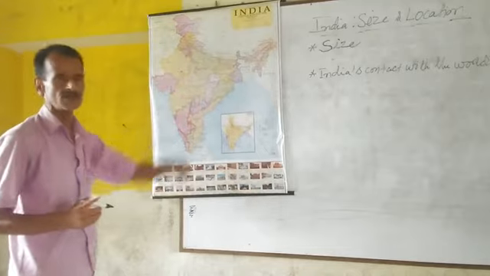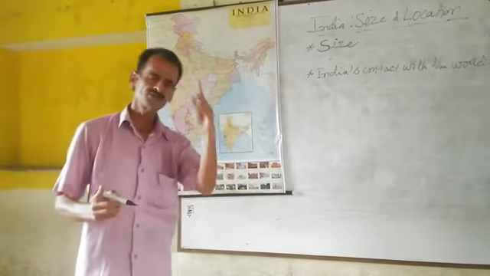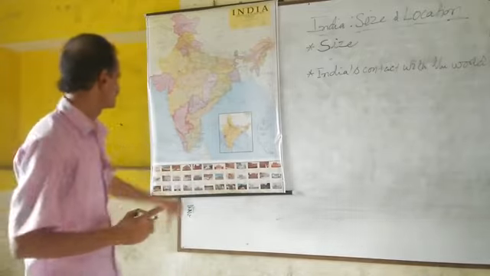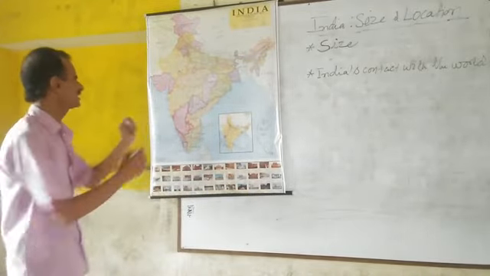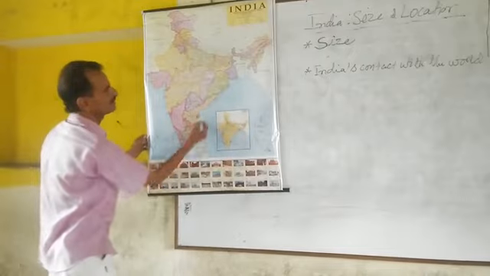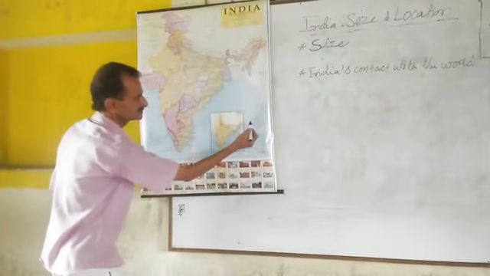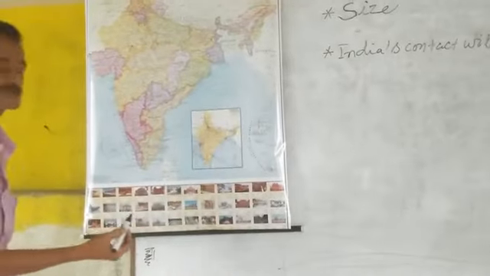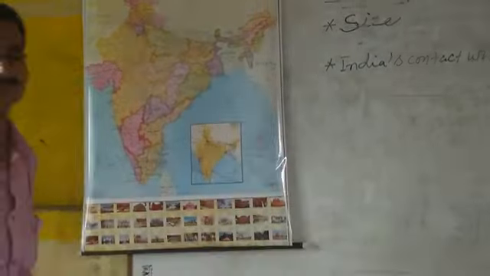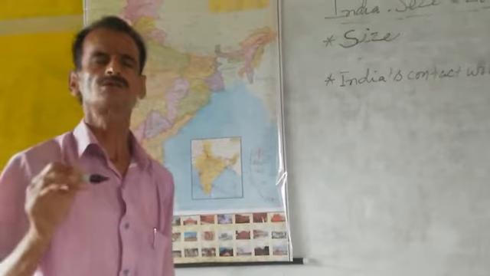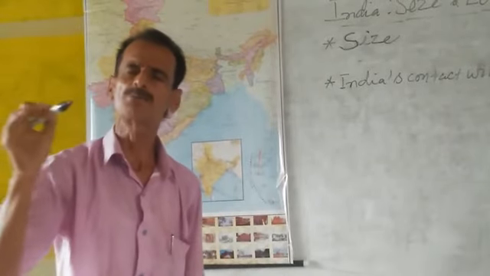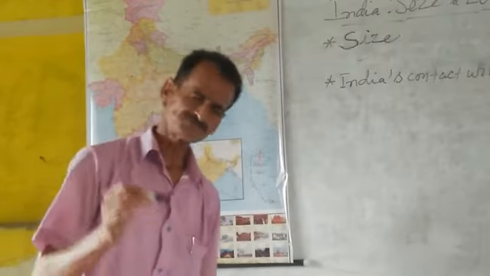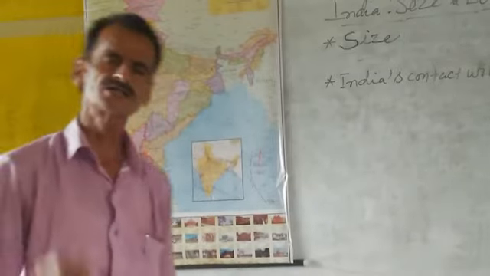Land boundary of India is 15,200 kilometers, and the coastal boundary, the seaside boundary of India, including Andaman Nicobar Islands and Lakshadweep, is about 7,517 kilometers.